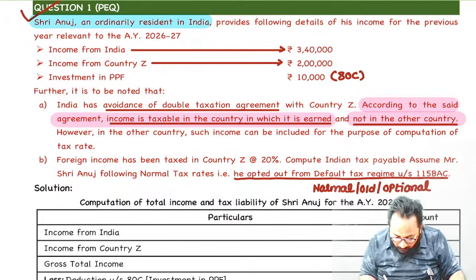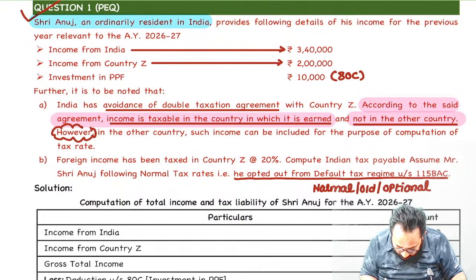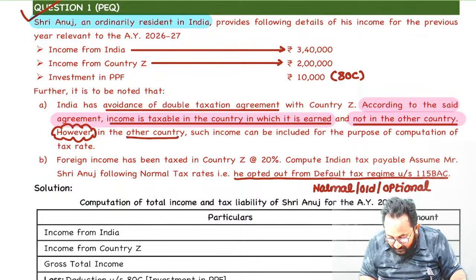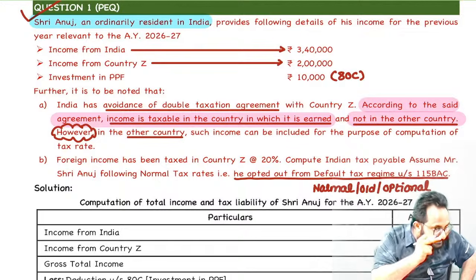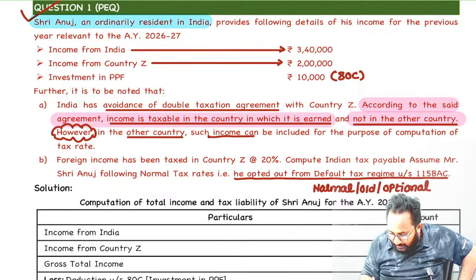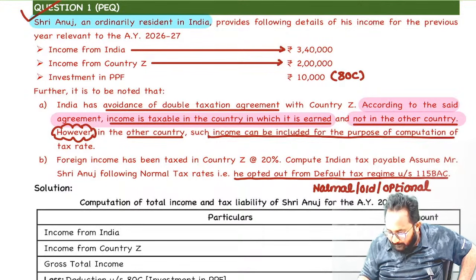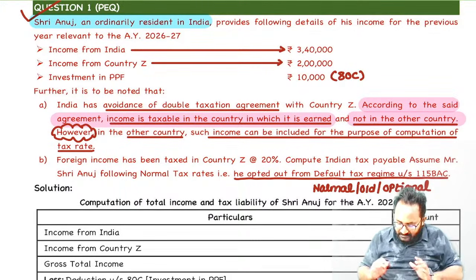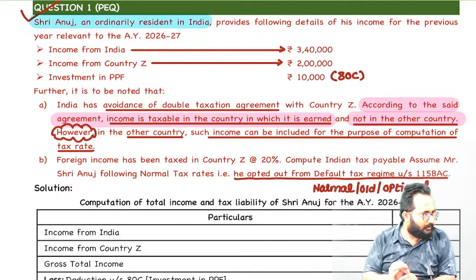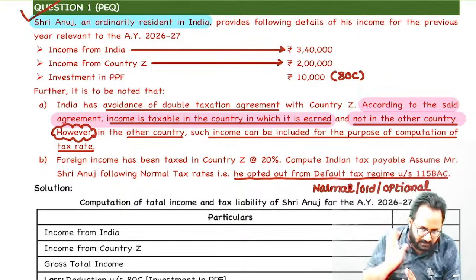But they have given an extra line, however. In the other country, meaning the resident country, such income can be included for the purpose of computation of tax rate. This is only the theory of exemption with the progression method.